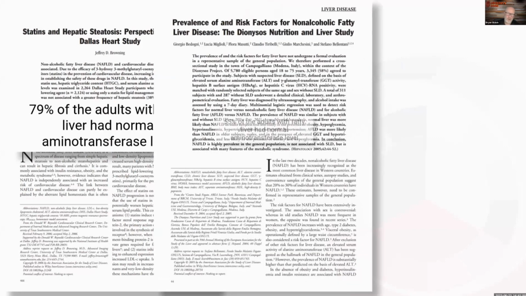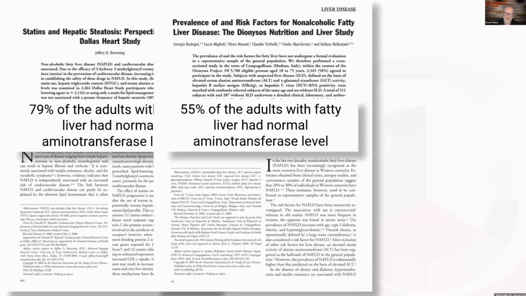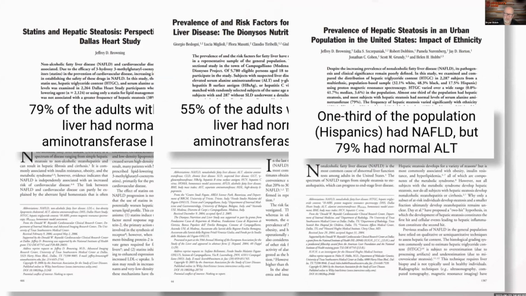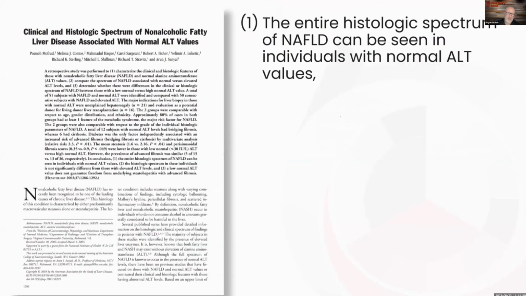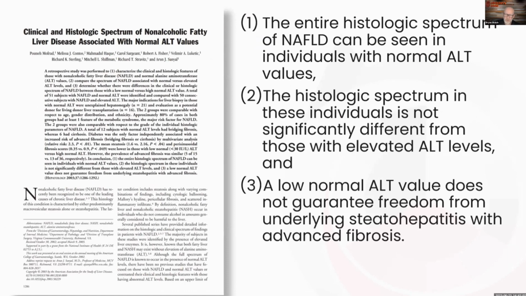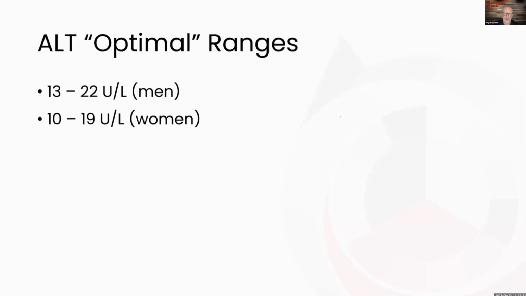Now, all these papers say the same thing. Only 55% with fatty liver had high ALT, and that's above 40 or 50 in some cases. Same thing in this paper: the entire histological spectrum can be seen with normal ALT values. ALT doesn't help differentiate any of these people. If you have a low ALT, it doesn't mean that you don't have steatohepatitis.